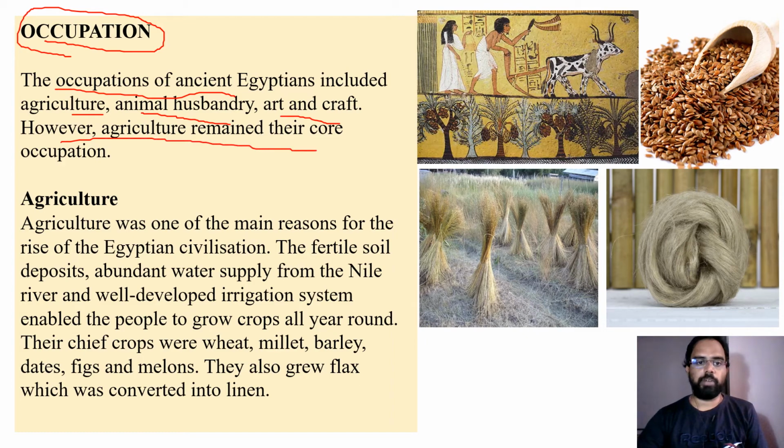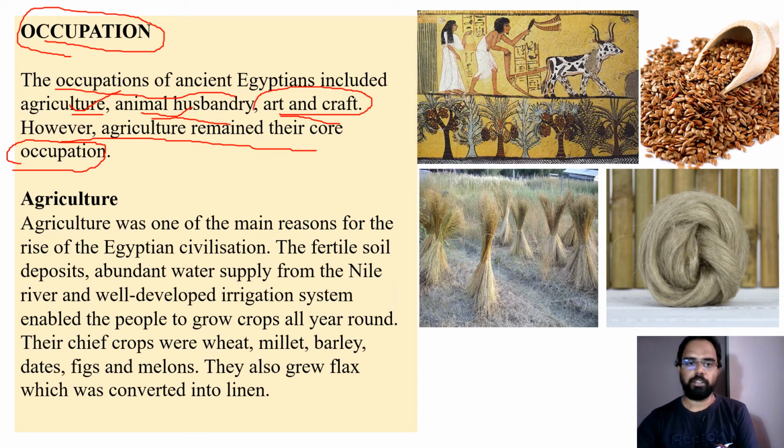However, agriculture remained their core occupation. So among the various occupations, the Egyptians undertook agriculture as the main occupation, and animal husbandry, rearing of cows and other animals, and art and craft, the craftsmen.